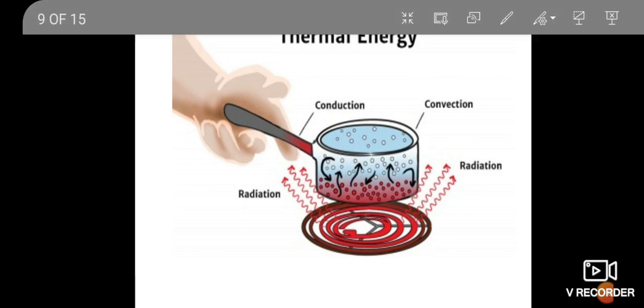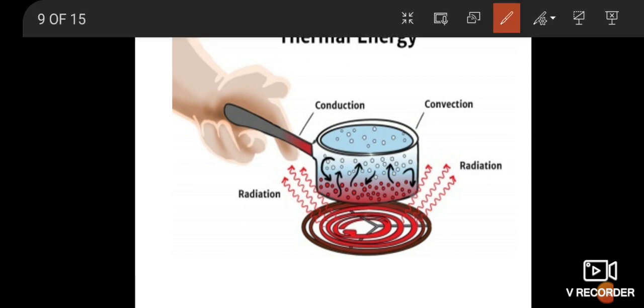What is thermal energy? When a hot object is in contact with another cold object, a form of energy flows from the hot object to the cold object, which is known as thermal energy.